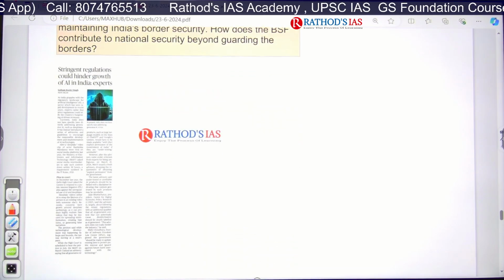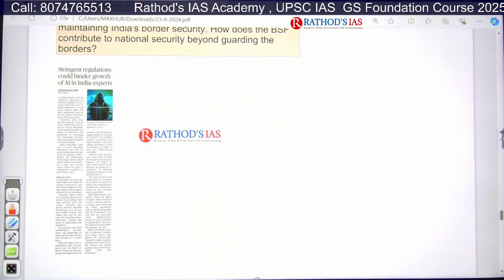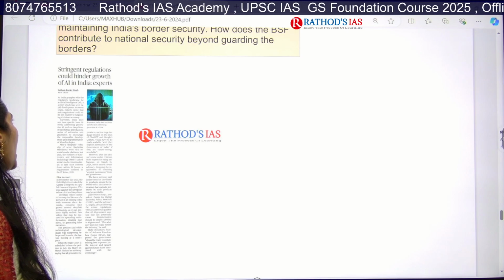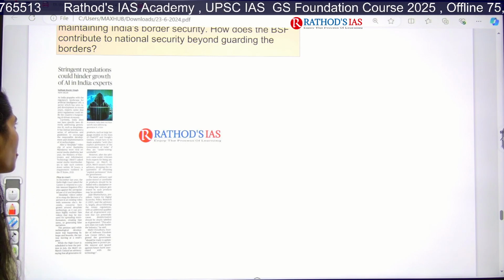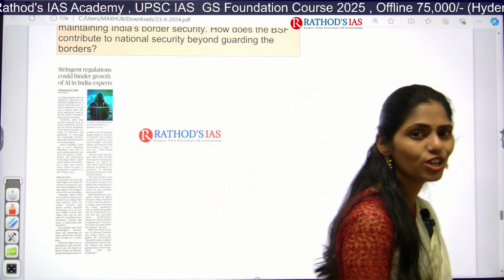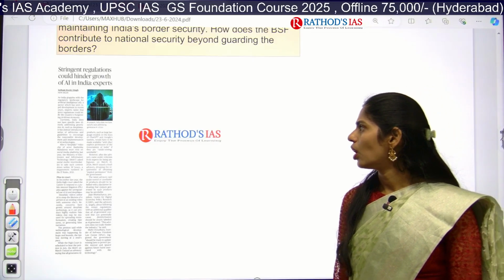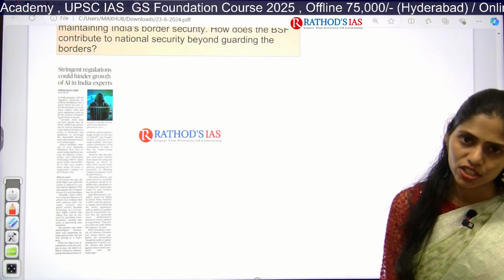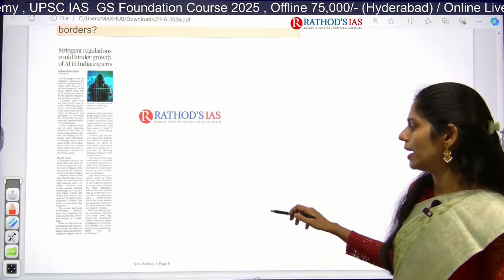Yes, now let us see the next article. It is about stringent regulations could hinder growth of AI in India, say experts. So whenever we come up with increasing rules, regulations and laws on AI, that will not be helpful for the growth of the AI industry. This is the thing which was mainly said by the experts.